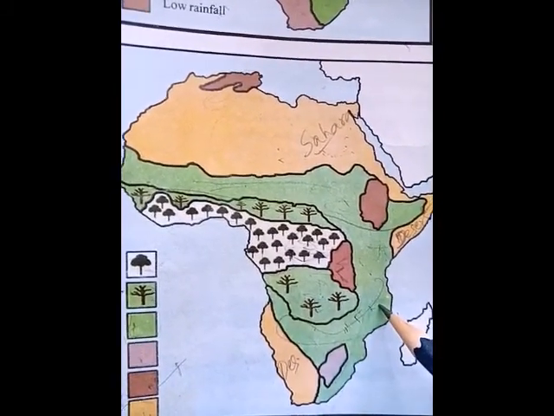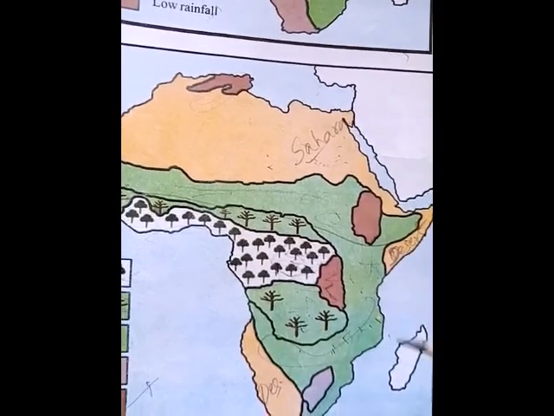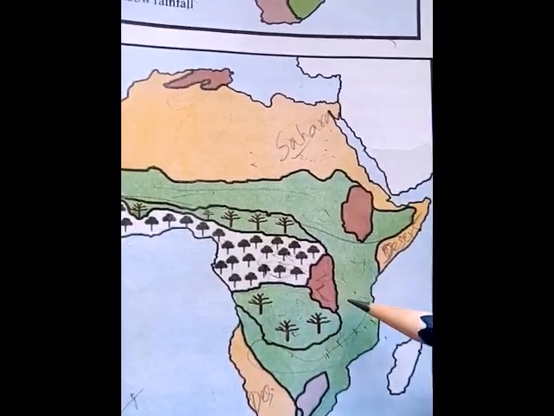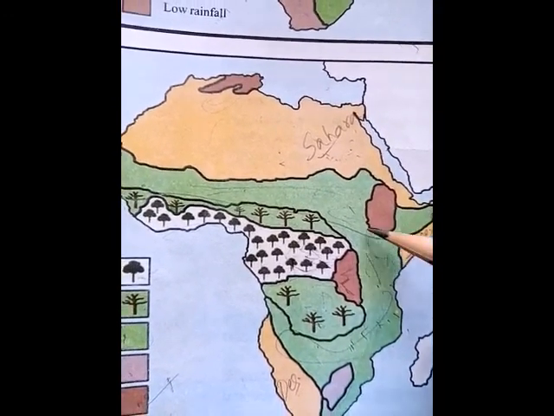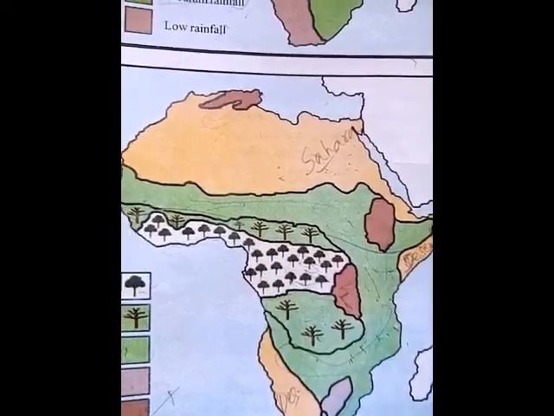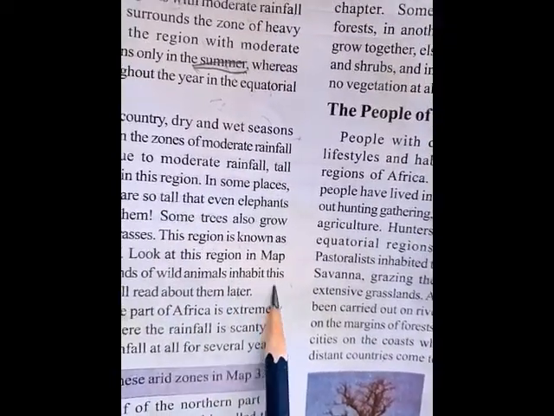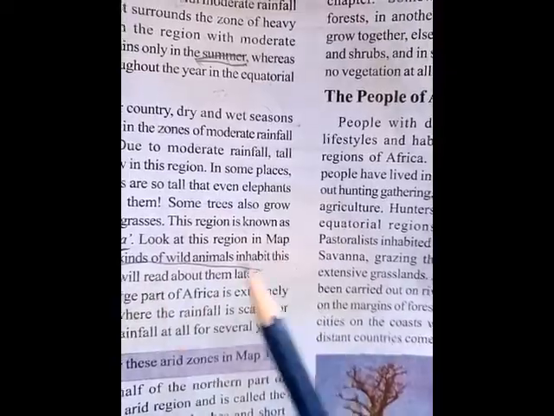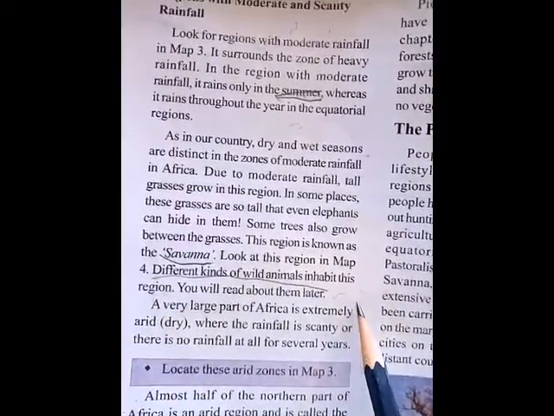What is the speciality of this savanna? In this savanna there is so much tall green grass. Even elephants can hide behind it, and in between the grass some trees also grow. Yes or no? So this is called savanna. Different kinds of wild animals inhabit this region. Map 4, we have seen, different kinds of wild animals live in this savanna region.